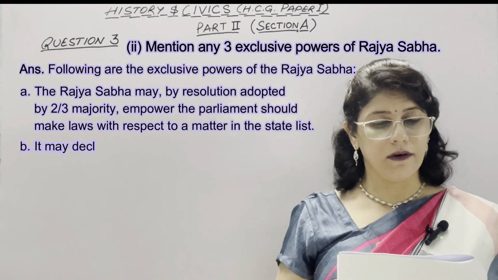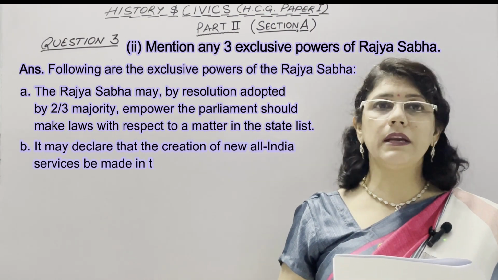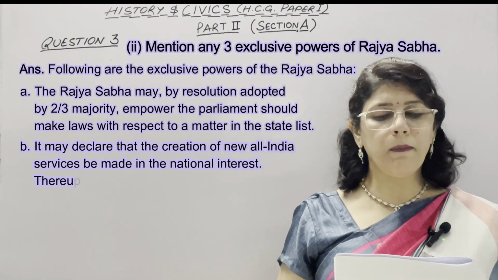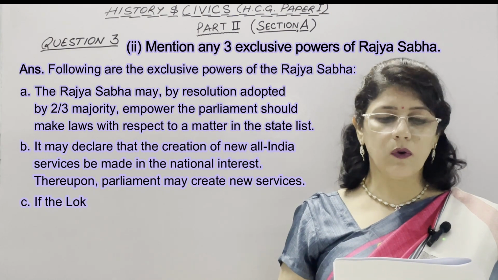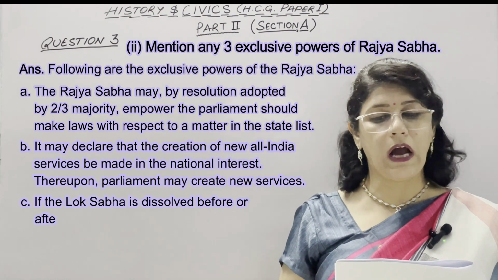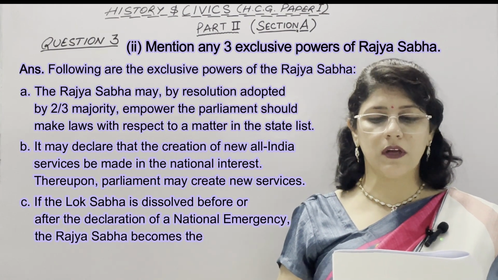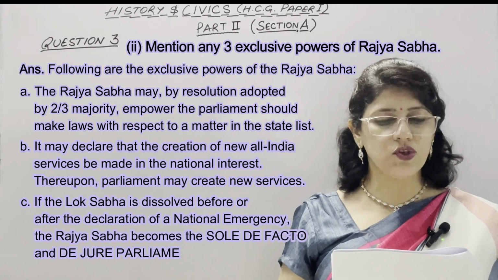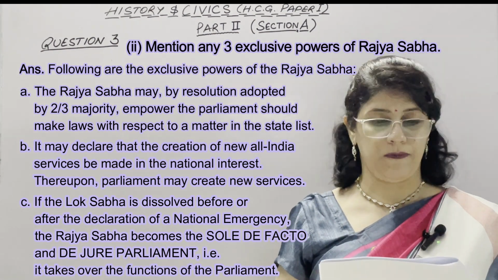Second, it may declare that the creation of new All India services be made in the national interest. Thereupon, Parliament may create new services. Third is, if the Lok Sabha is dissolved before or after the declaration of a national emergency, the Rajya Sabha becomes the sole de facto and de jure parliament, that is, it takes over the functions of the parliament.